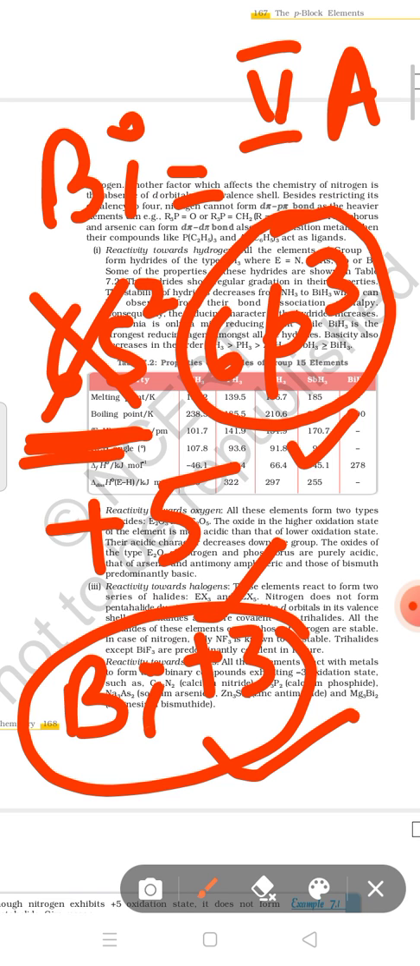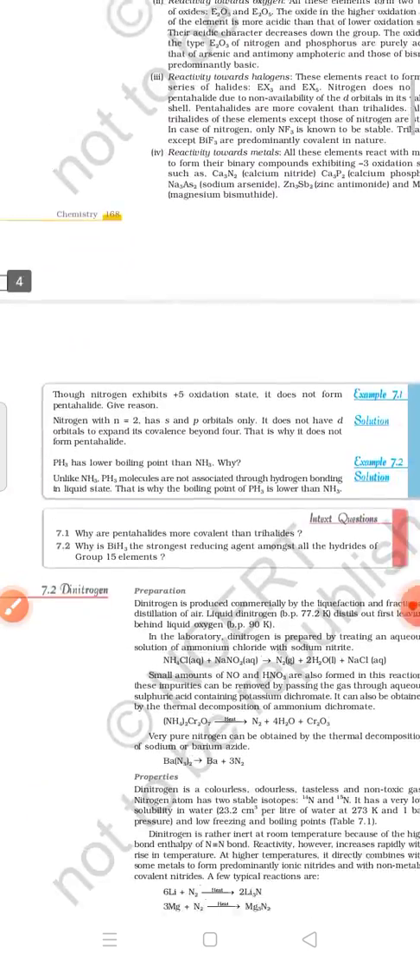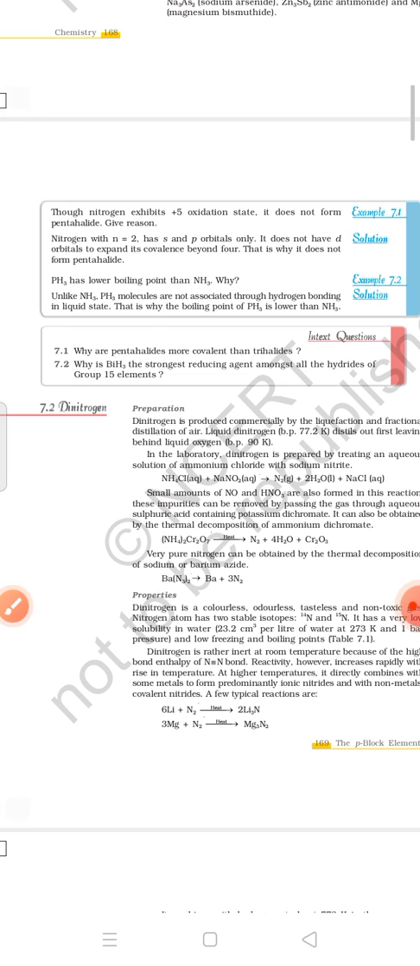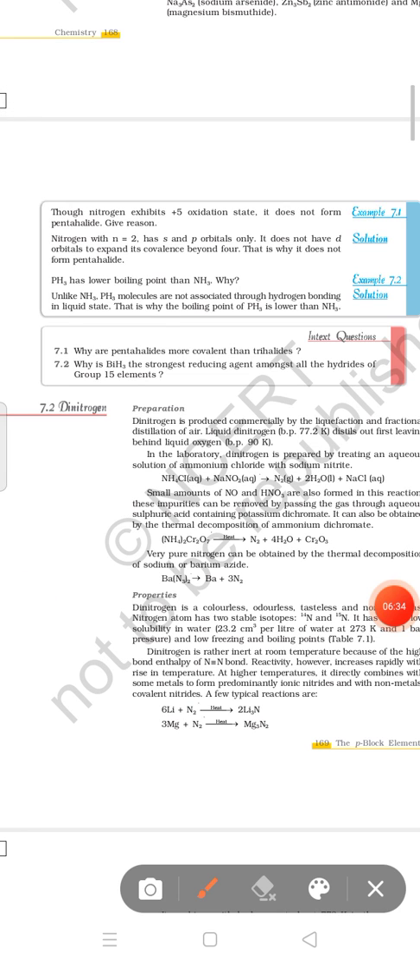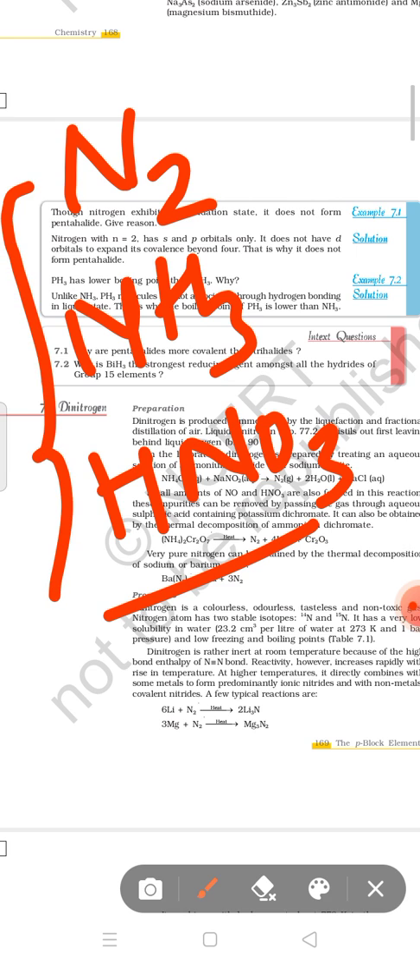Okay students, in the next video I will explain the other things. There are three compounds of nitrogen: N2, NH3 and HNO3. In the next video I will explain all three topics which are included in your syllabus.